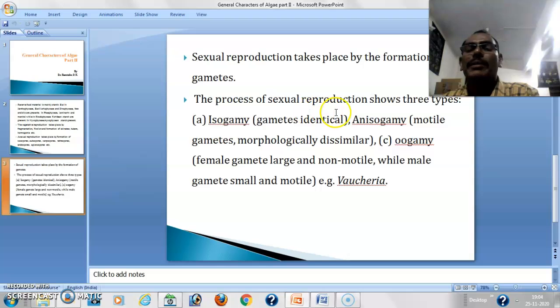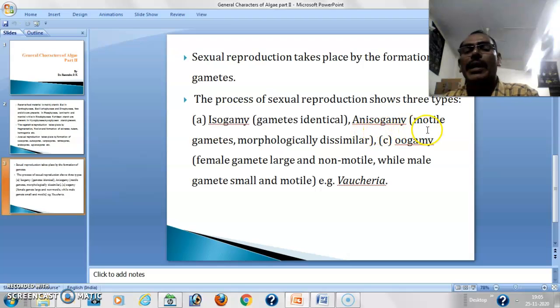There are three types of sexual reproduction found in algae. Number one, the isogamous type of sexual reproduction. Here, male and female gametes are morphologically similar, which means they are of the same size and shape.